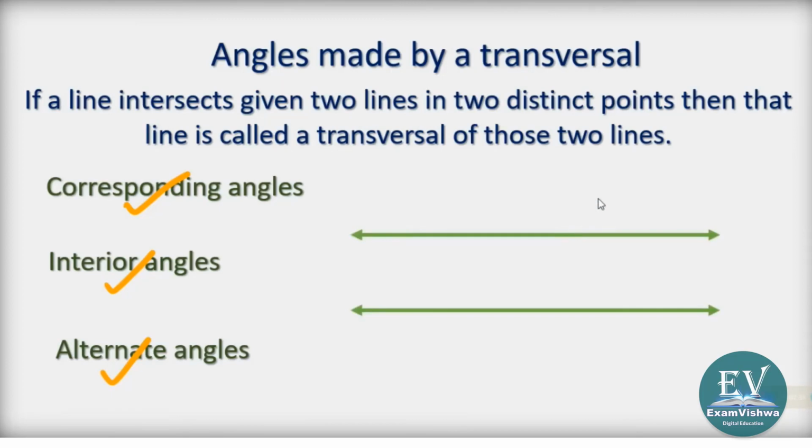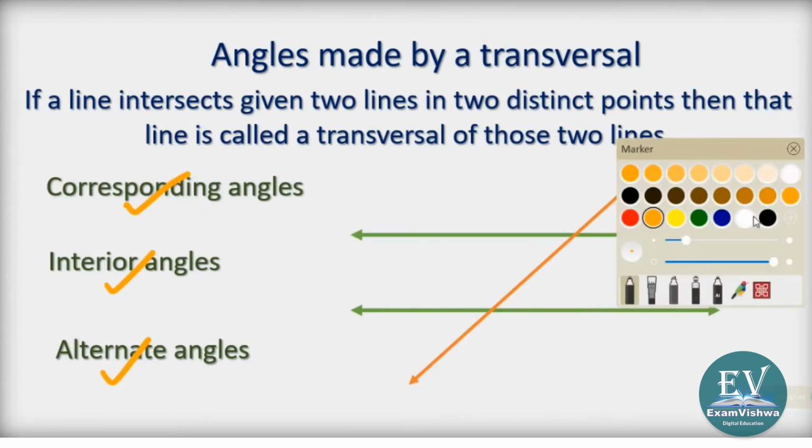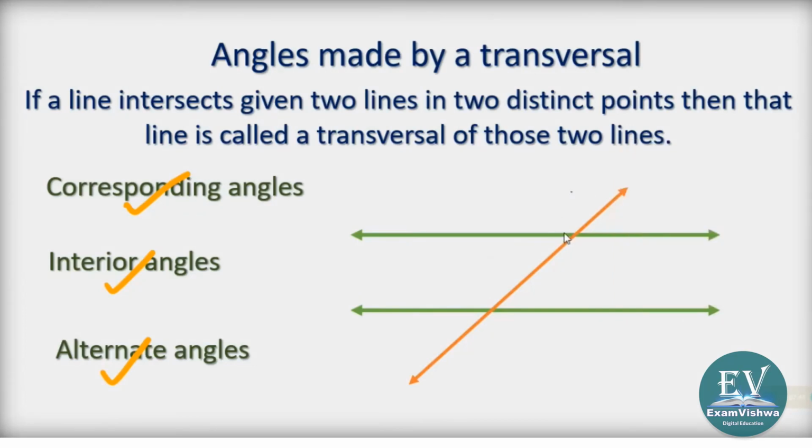This is parallel line. I am drawing parallel line because the lesson is on. This is transversal. Now, there are angles formed. Look at this. Here is an angle formed. Here is another angle formed. Here is another angle formed. Here is another angle formed. Here is an angle. Here is an angle. Here is an angle. Here is an angle.